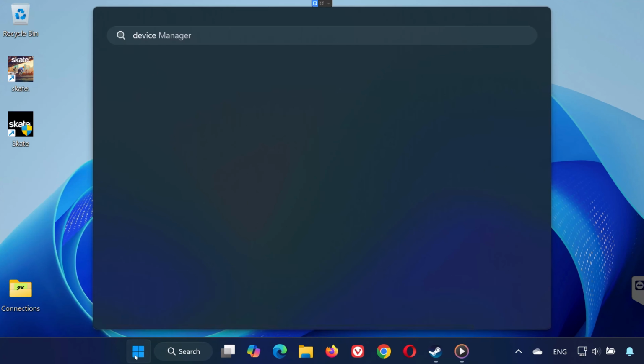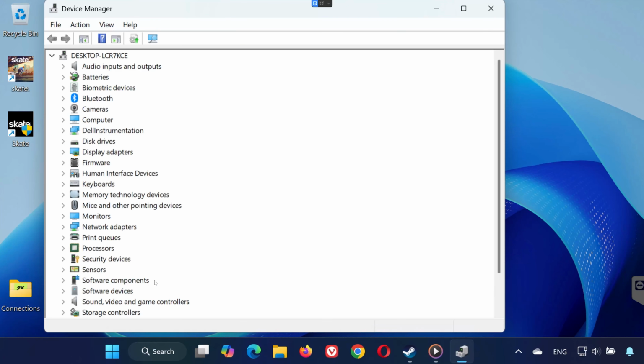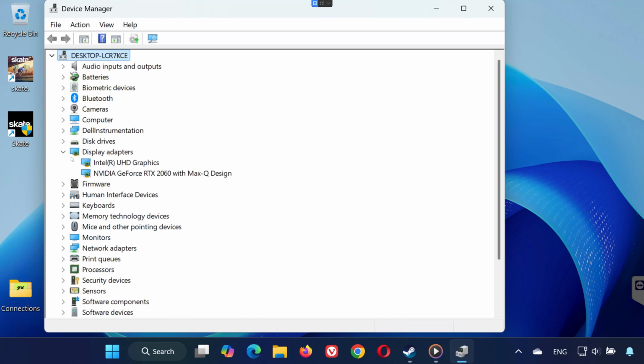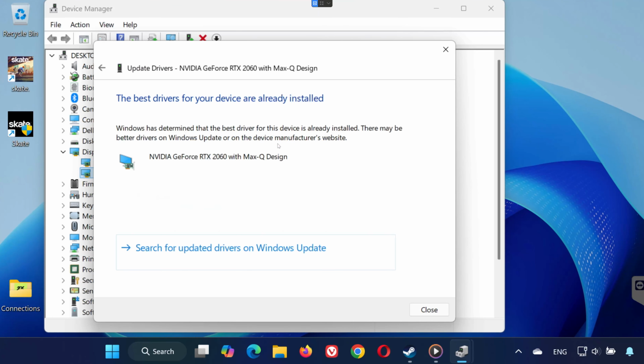Solution 7. Open the Start menu and type Device Manager. Expand Display Adapters. Right-click your graphics card and select Update Driver. Choose Search automatically for drivers. Audio issues can sometimes be linked to GPU drivers.